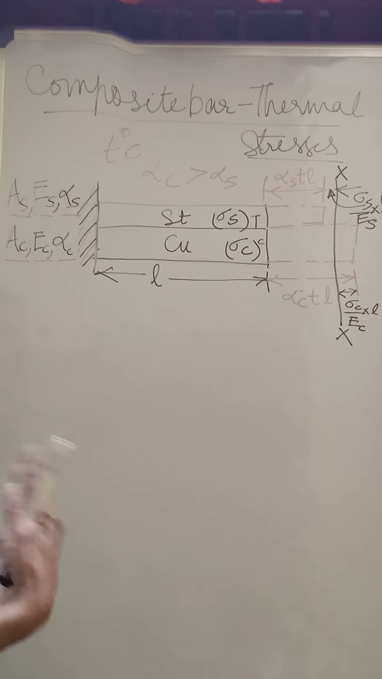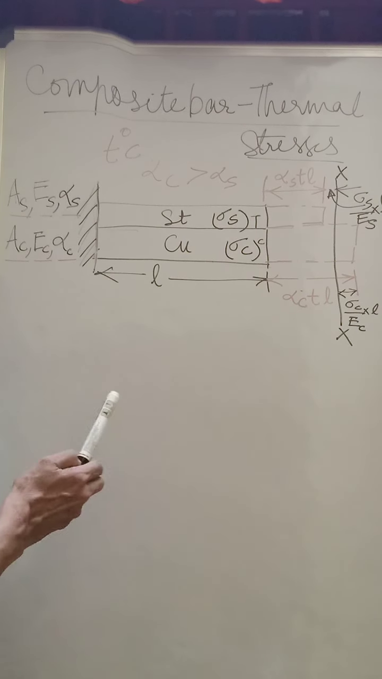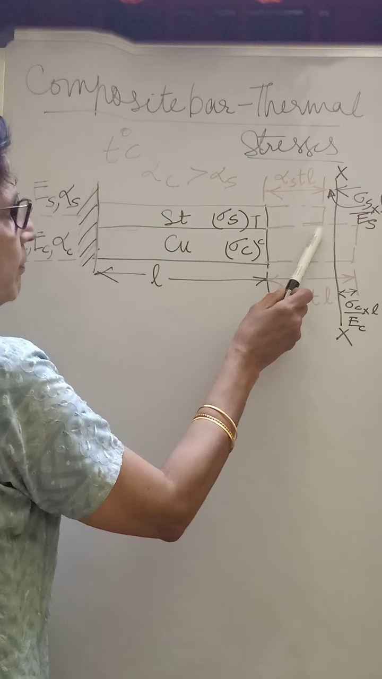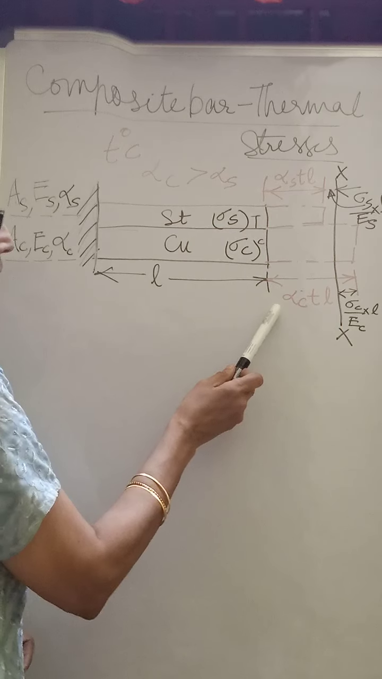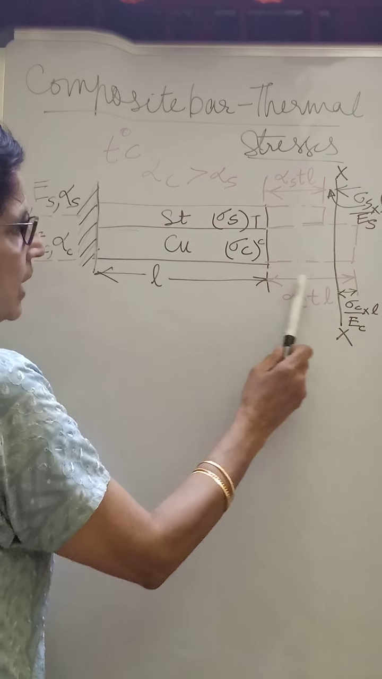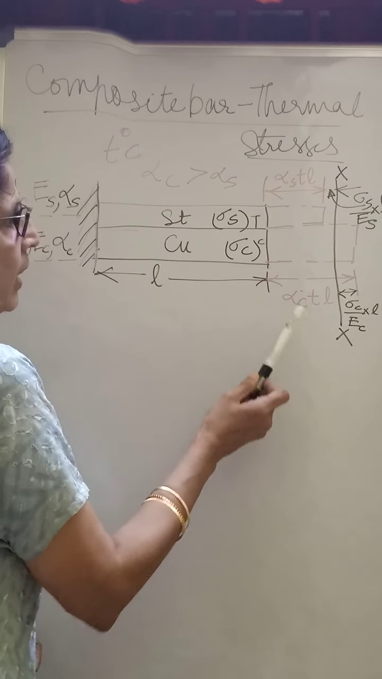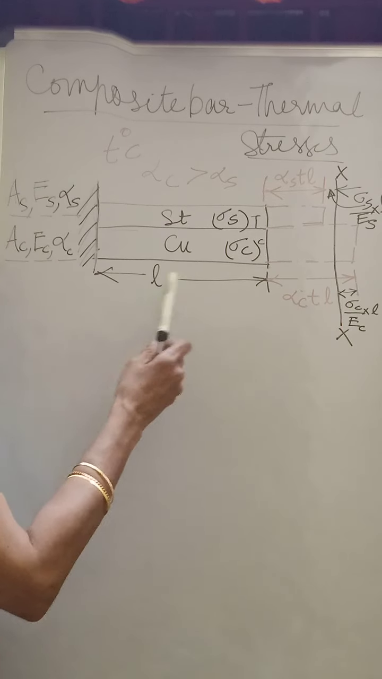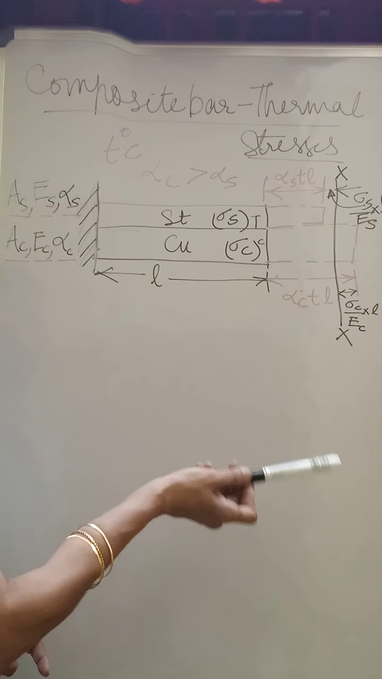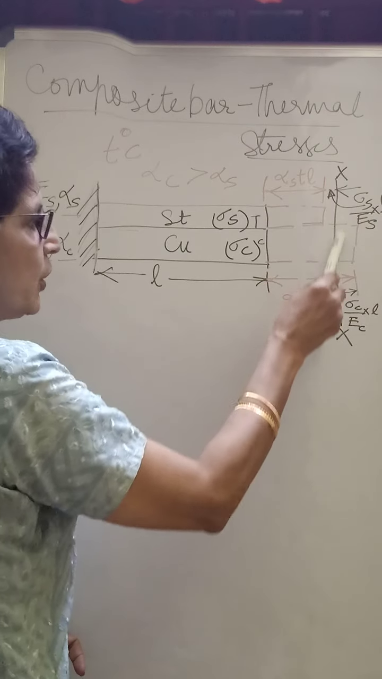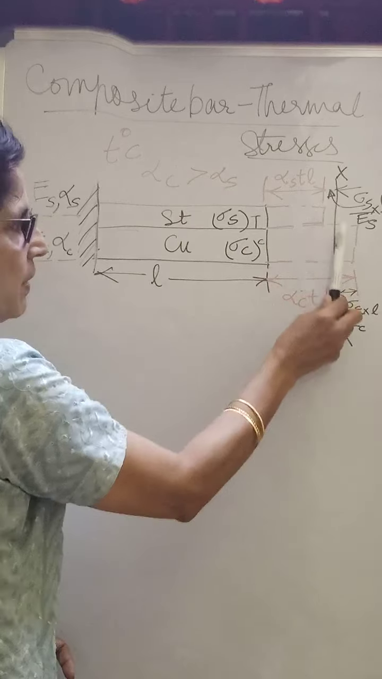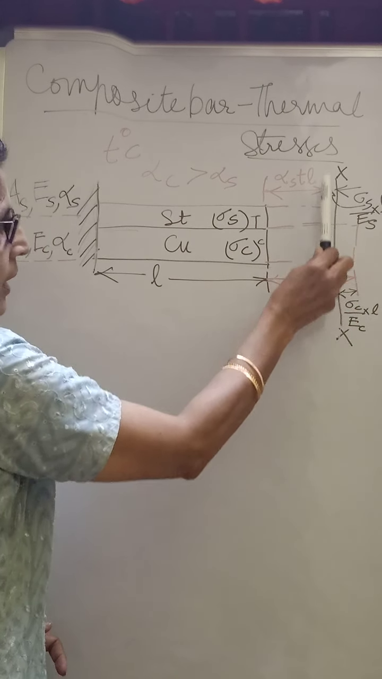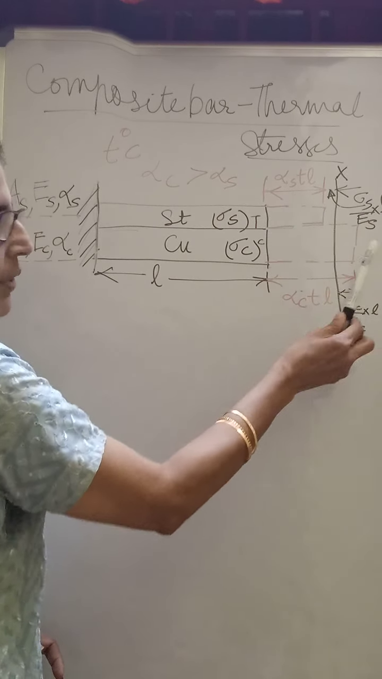Initially you are giving a rise of temperature of T degree centigrade and it is free to expand. The steel will expand for this much length, that is equal to alpha S T into L. Similarly, copper will expand this much, that is alpha C T into L. But I am going to say that it is not free to expand, and it is being restricted at a section XX. There is a rigid support provided here, so that it cannot either expand or contract beyond this position.